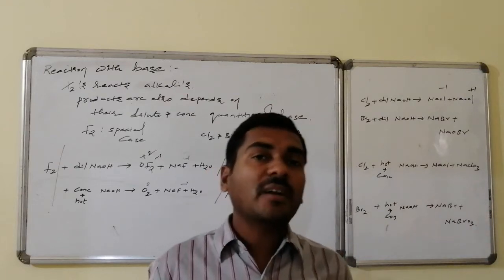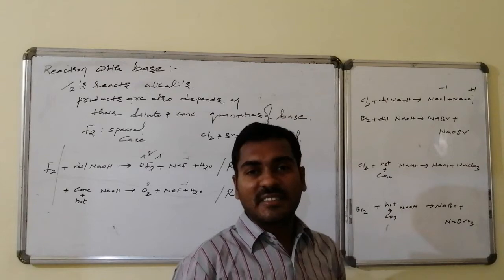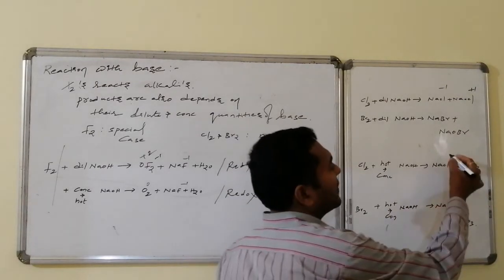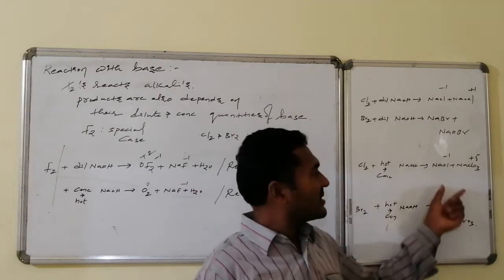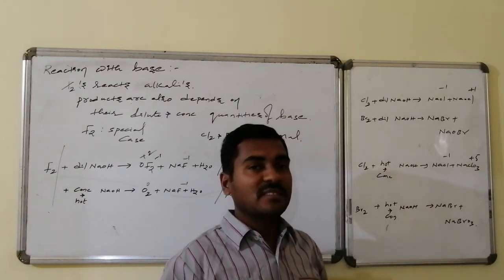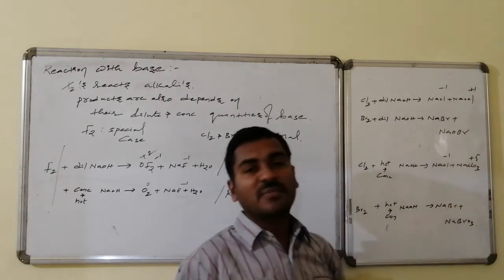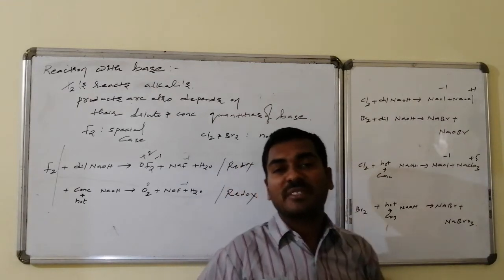On reaction with hot concentrated alkalis, the products formed will be different. Higher oxidation states will be observed. So here disproportionation once again occurs. In the -1 oxidation state, sodium chloride formation occurs, followed by a positive oxidation state. It is not +1, it is +5, sodium chlorate, and similarly in the case of bromine, sodium bromide formation takes place.